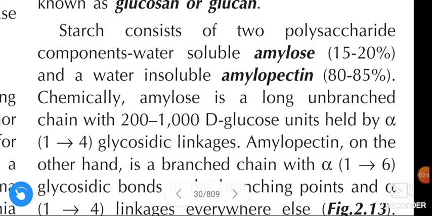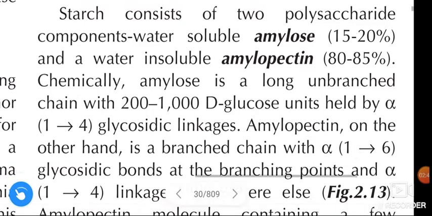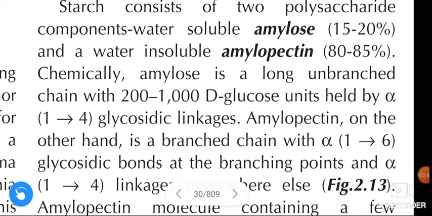It consists of 80 to 85%. Chemically, amylose is a long unbranched chain with 200 to 1000 D-glucose units held by alpha 1 to 4 glycosidic linkages. That means this amylose contains only one type of linkage, that is 1 to 4 glycosidic linkages.